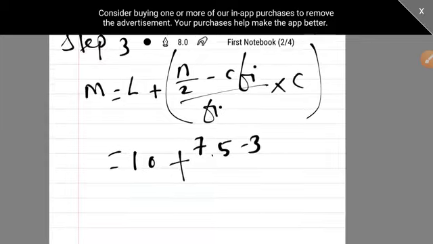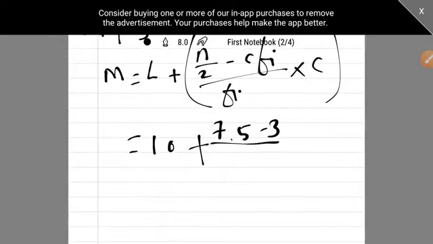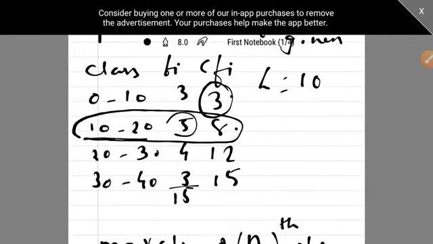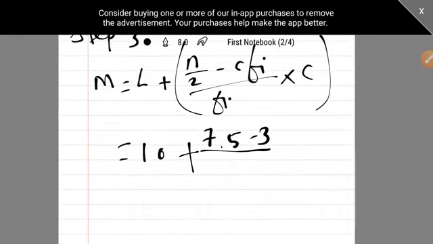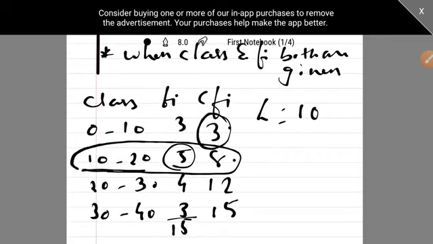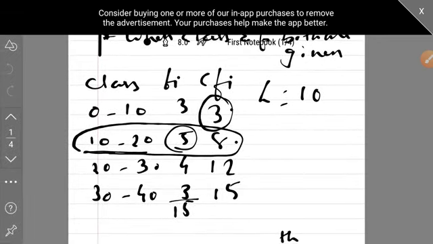Then I'll be writing frequency. So what is frequency? Frequency is of the same class, that is 5. Then class length. Now what is this class length? 10 to 20 is the class, so class length is 10.